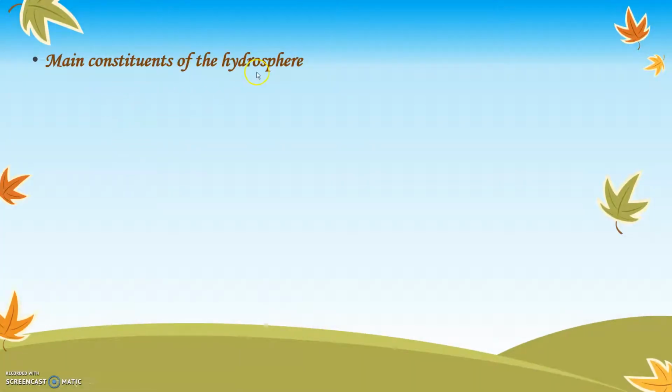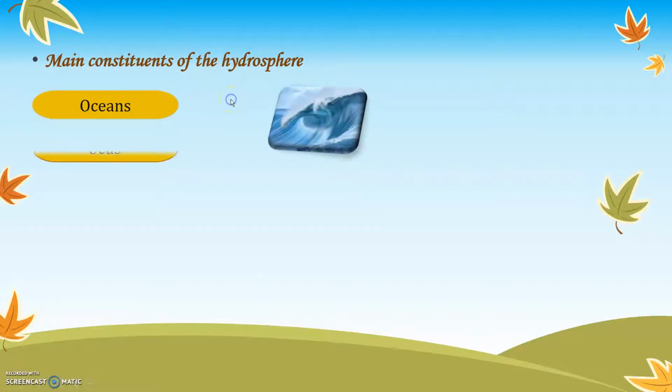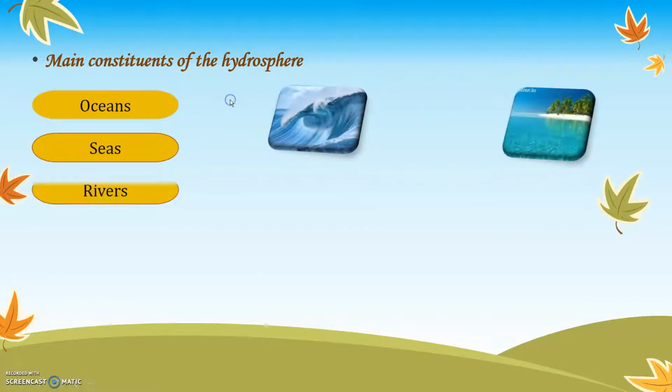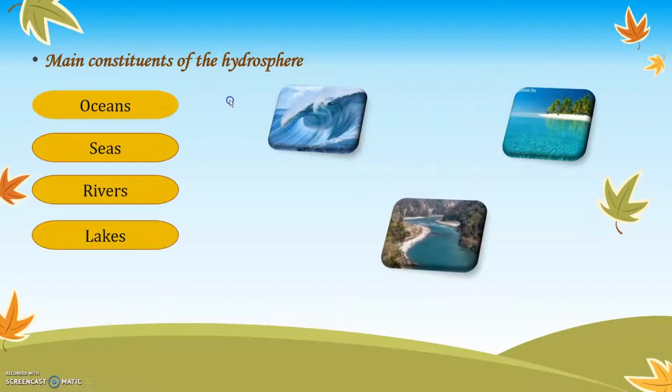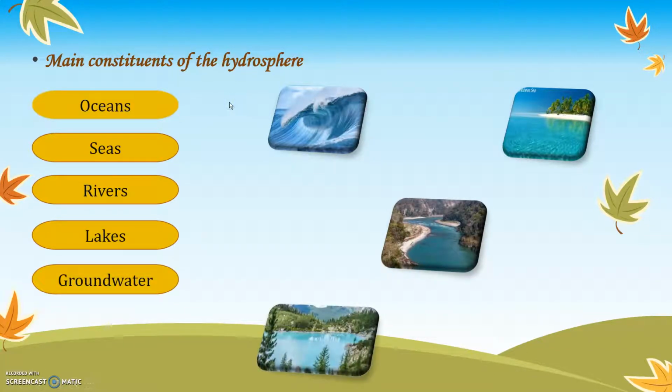The main constituents of the hydrosphere. When we hear the word hydrosphere, hydrosphere means water. We learned about the various layers on the earth, that is spheres. One of the layers which contains water is called hydrosphere or water layer. The main constituents of the hydrosphere, or the main places where we find the water, are oceans. Then you have seas, rivers, lakes, and groundwater. These are the important places where we find hydrosphere.